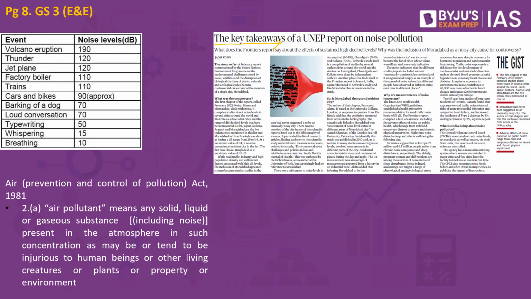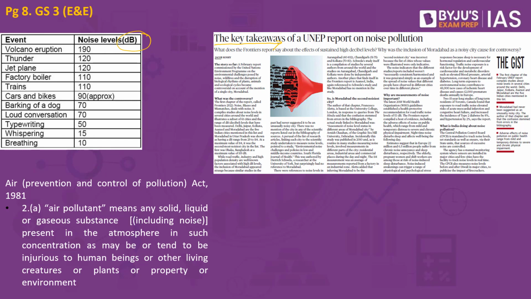How do we measure the noise pollution? When we speak about noise pollution, it is unwanted sound. When we speak about sound, how do we measure sound? Sound is measured in decibels, which is what we have in the form of dB. It is a logarithmic scale, decibel, which is the standard unit for measurement of the sound. The softest sound that we would be able to hear by the human ear is what is called a 0 decibel.